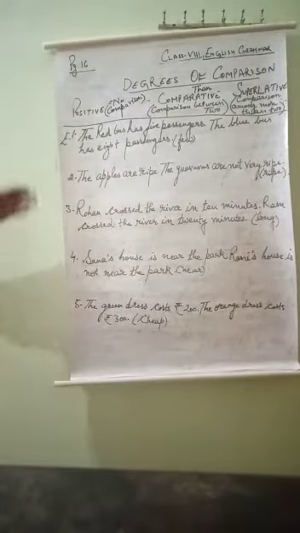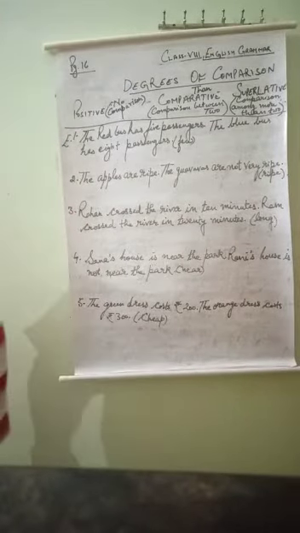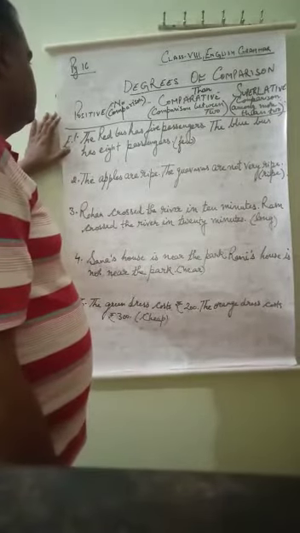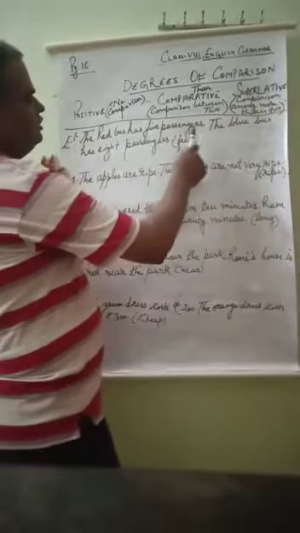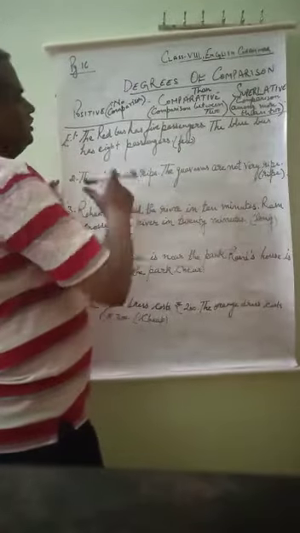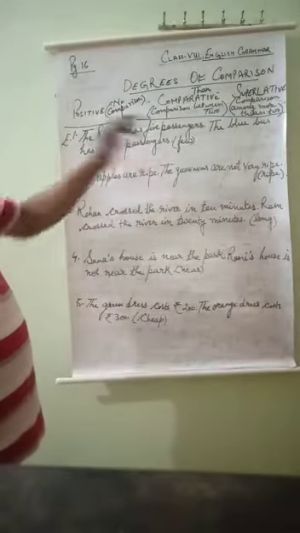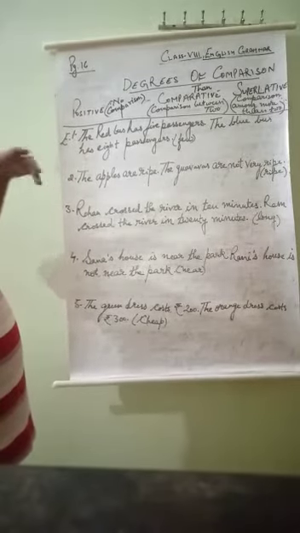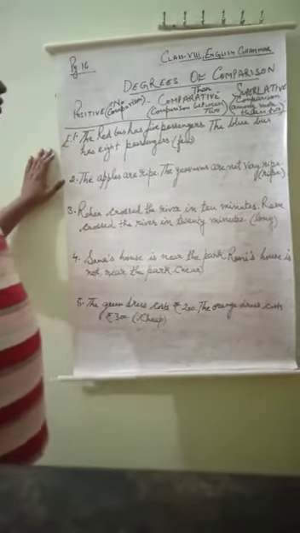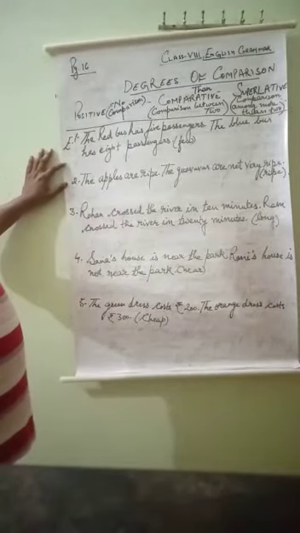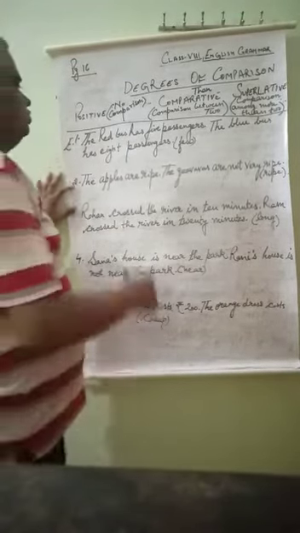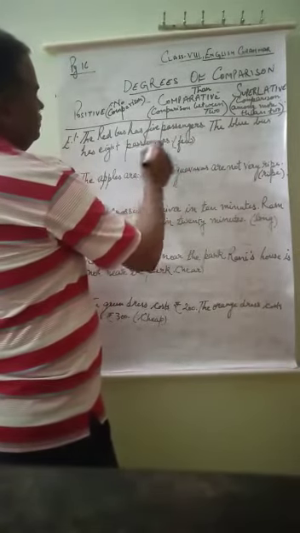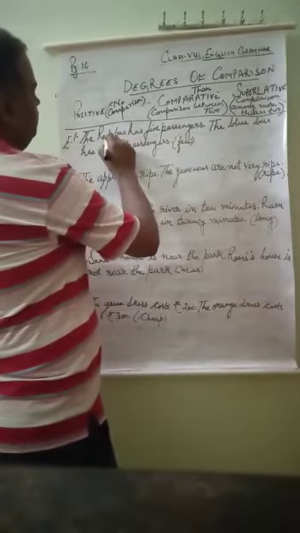Now, this is the exercise based on the degrees of comparison, on page number 16, exercise E. The red bus has 5 passengers, the blue bus has 8 passengers. We have to join these two sentences by using "few". Few is an adjective, and we will use it for comparing two things. Which bus has fewer passengers? Red.